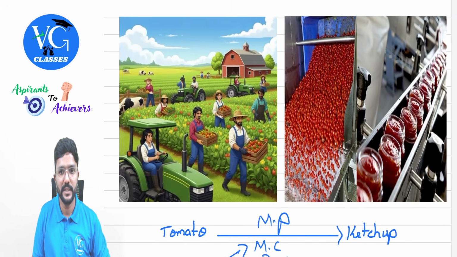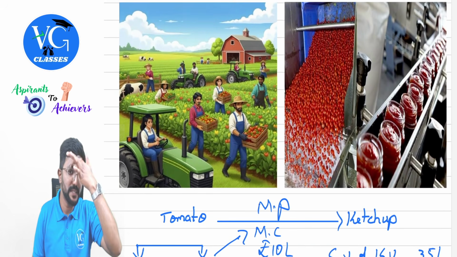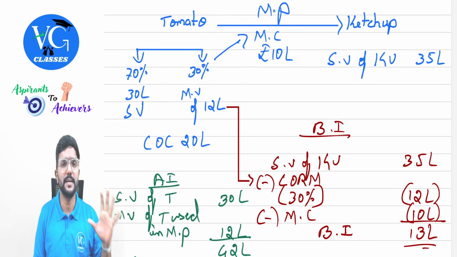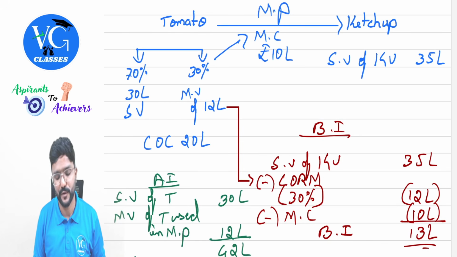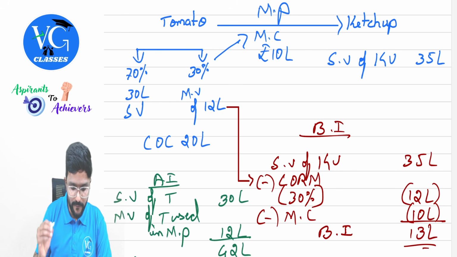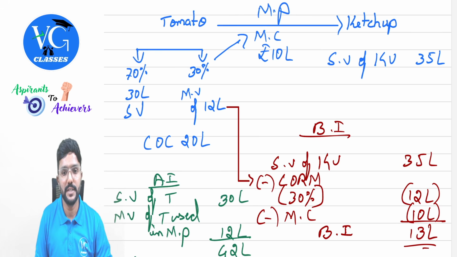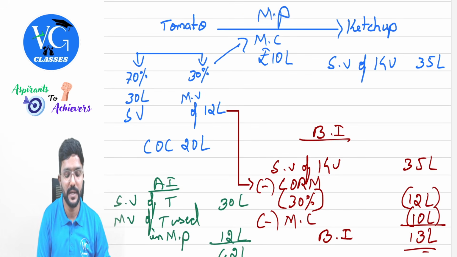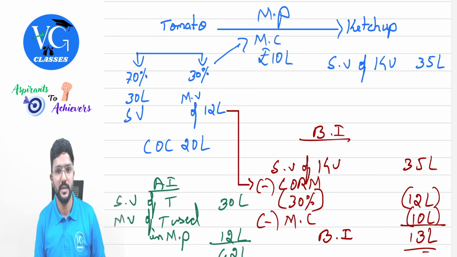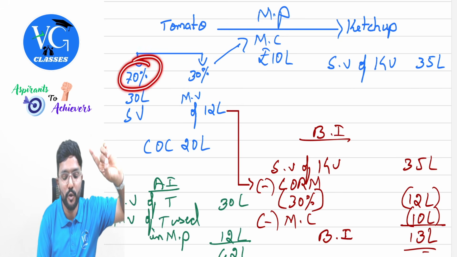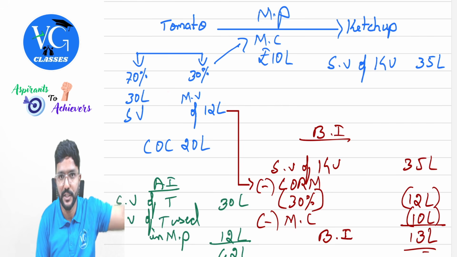One more example. Sometimes it can be partially used in manufacturing and partially sold. Assume the assessee is growing tomato and then manufacturing ketchup out of it. Now, 100% of the tomato is not used in the manufacturing process, guys. Assume out of whatever tomato is produced, 70% is sold for 30 lakh. Is it straight away agricultural income? Yes, sir. It is straight away agricultural income. Then the remaining 30% is used in the manufacturing process. And what is the market value of that? 12 lakh.